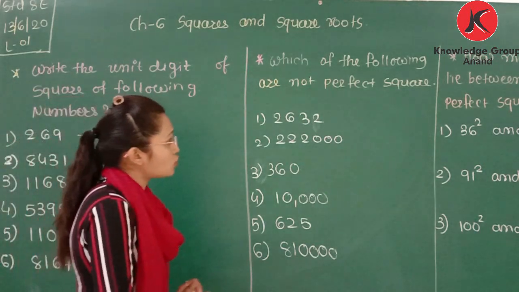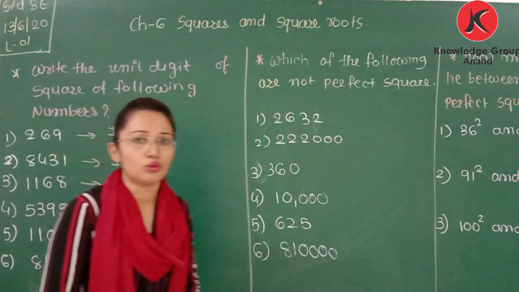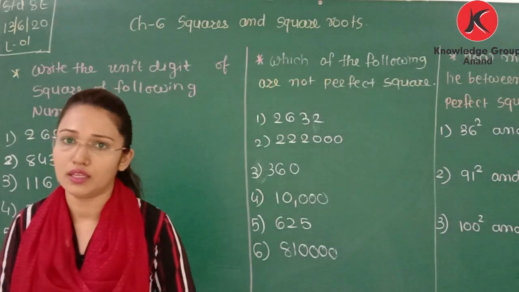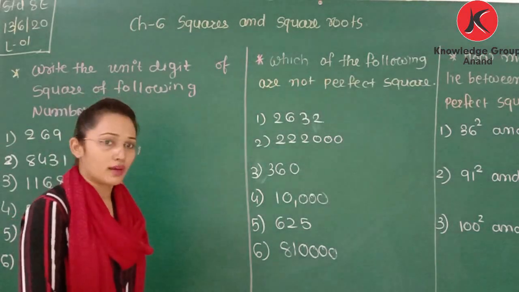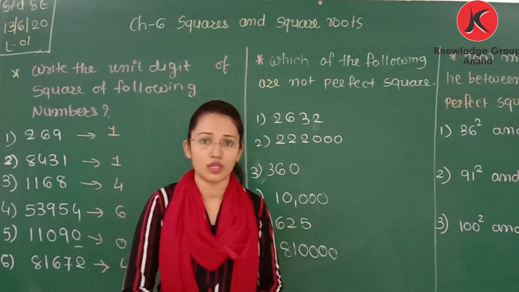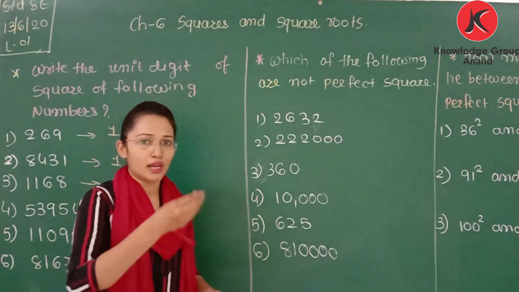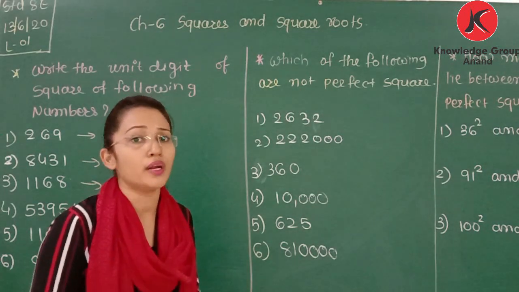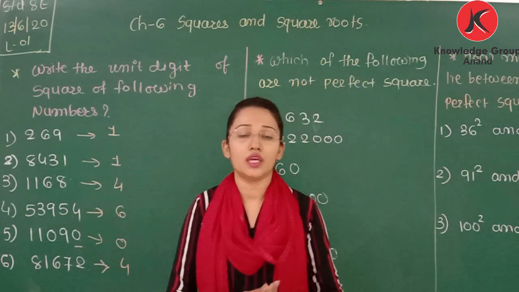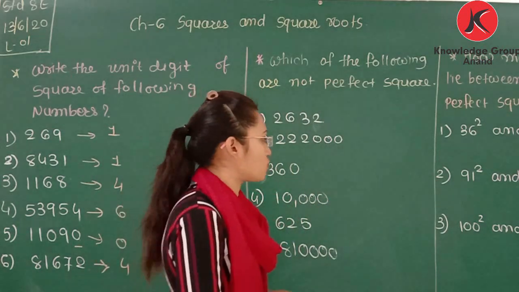Now, which of the following are not perfect squares? We learned the rule that if the last digit is 2, 3, 7, 8, that cannot be a perfect square. Why? Because none of the perfect squares has 2, 3, 7, 8 at the unit place. When we observed square numbers, we saw that not one had last digit 2, 3, 7 or 8. So it cannot be the unit digit of any perfect square number.